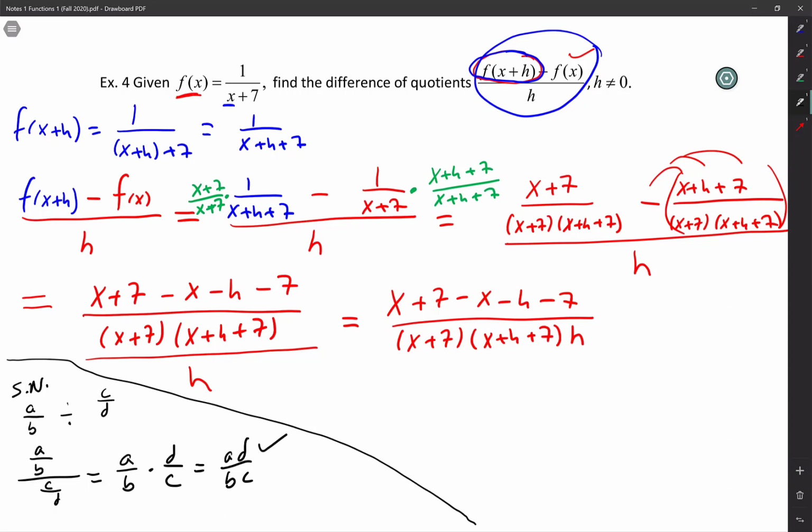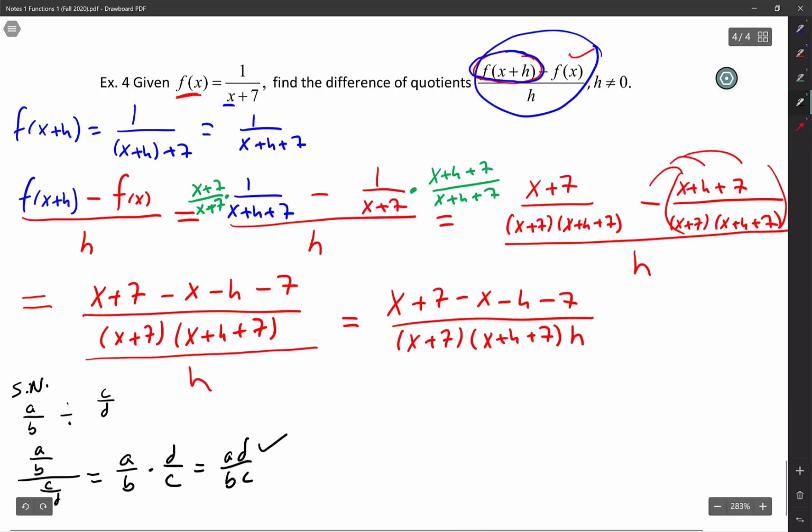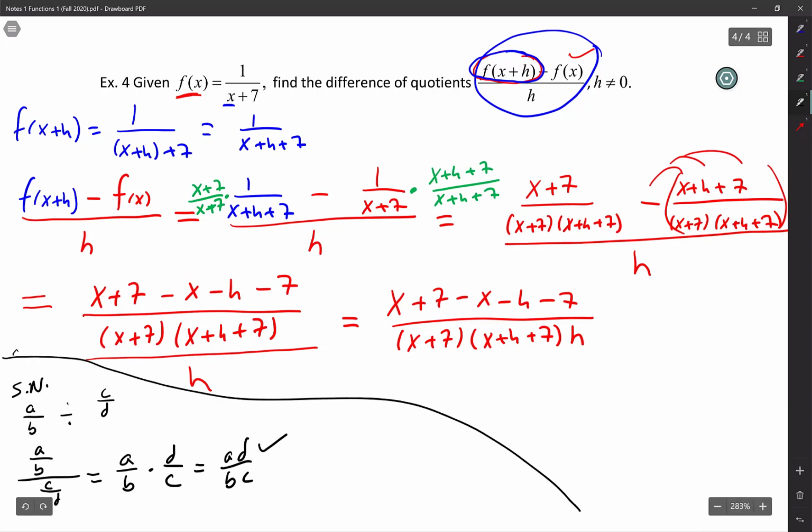All right, so let's pretend that D equals 1. So now, you know what, I'm gonna need a bigger space. Let's pretend I have A over B, and I wanna divide that by C over 1. Well, that's the same thing as saying A over B divided by C over 1. So it's kind of like saying this H is like over 1 there. So now that is the same thing as saying A over B times 1 over C. I want you to notice where the C is at now, A over BC.